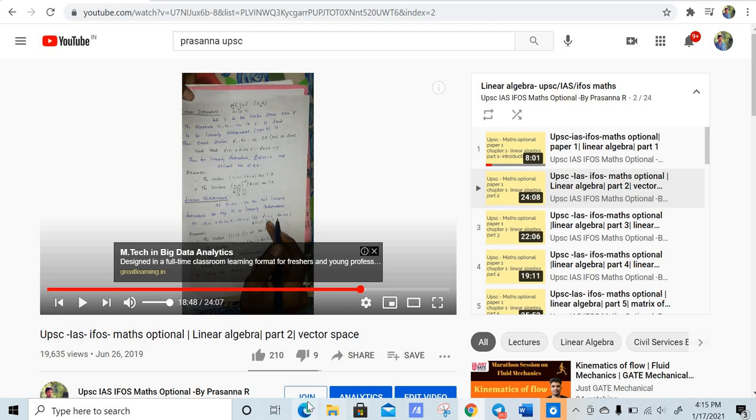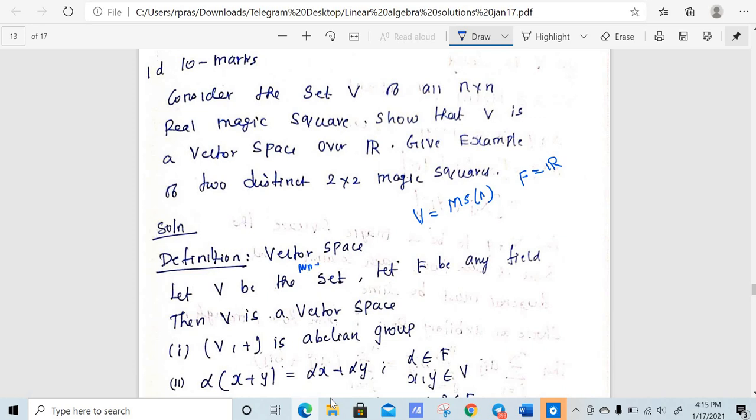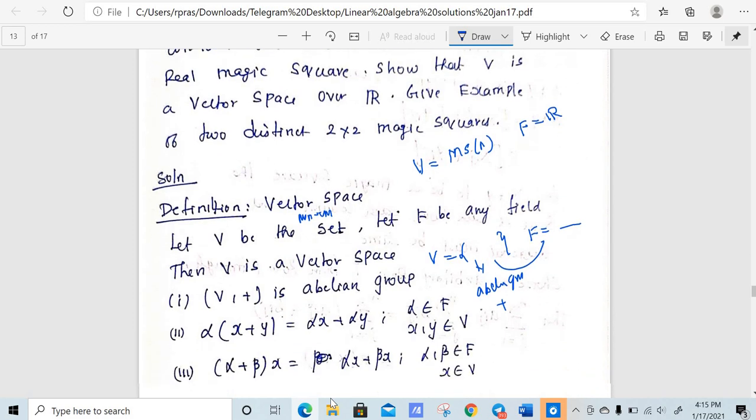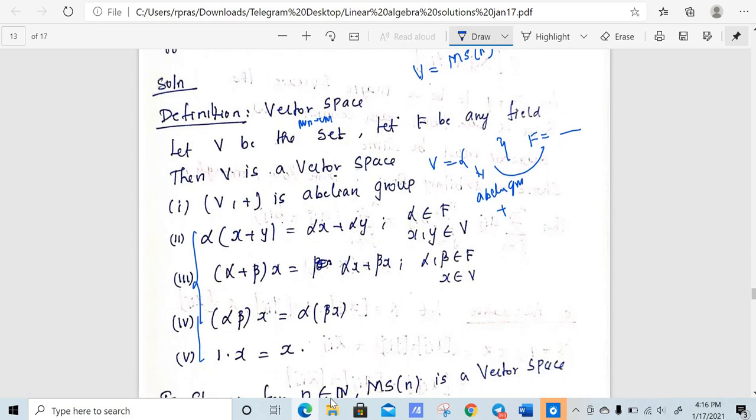So vector space means let B be a non-empty set, and F be any field, right? First, B has to be an abelian group under addition, and B and F together satisfy these four conditions. Then we say this B is a vector space, right? So B has to be an abelian group under addition, and B and F together have to satisfy these four conditions, right?